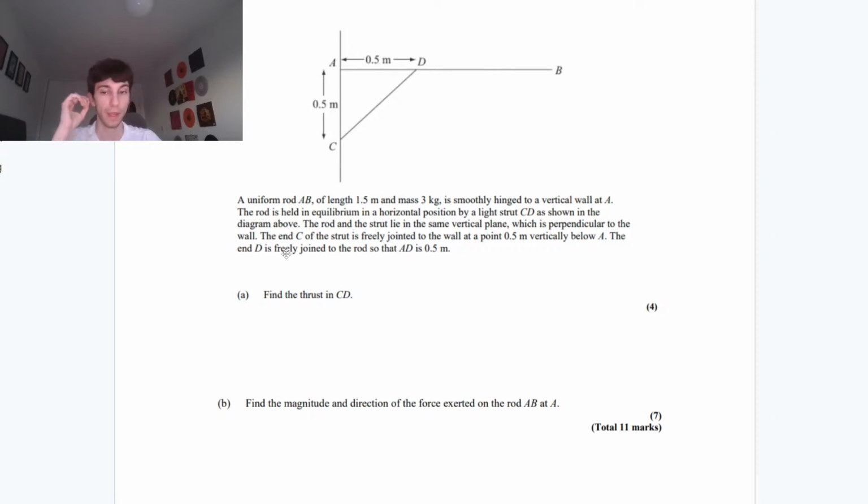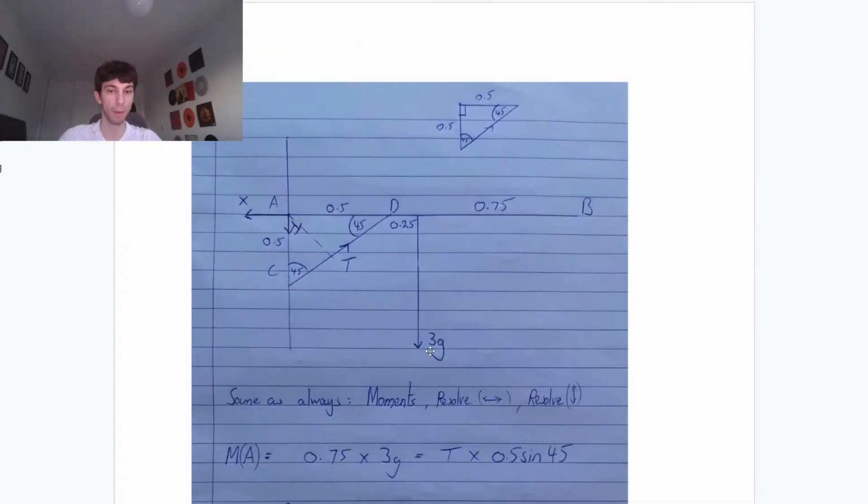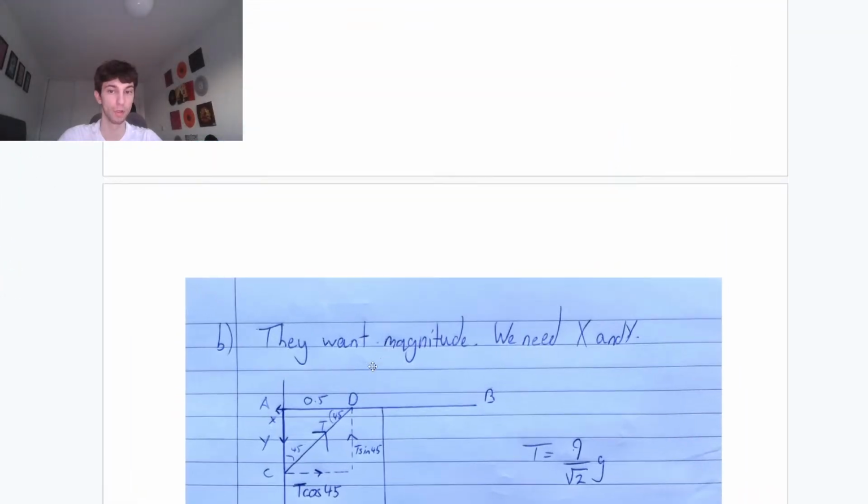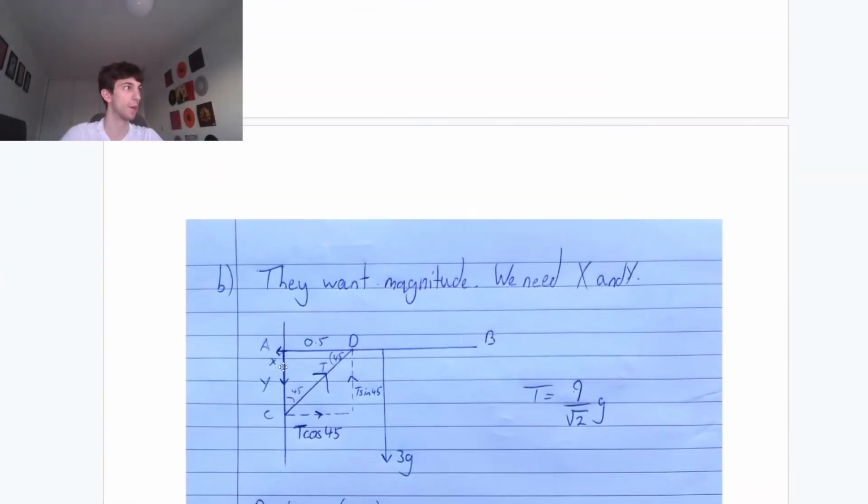But let's do part B. They want the magnitude and direction of the force exerted on the rod AB. So what do we care about? The magnitude of the force. This is basically saying, like we do in all these questions, they now want us to find X and Y.